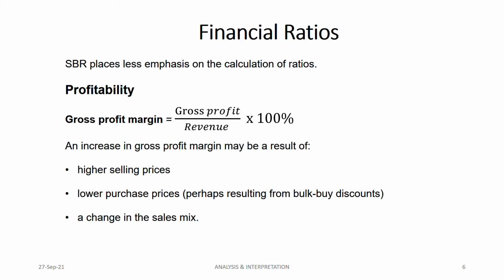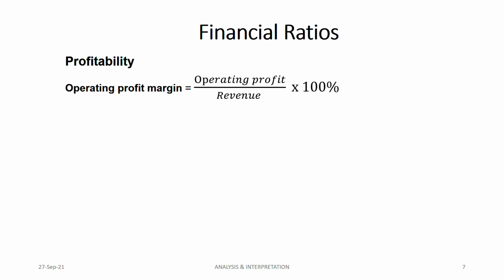And if your gross profit margin reduces, it will be the opposite of these three points. Here it is higher selling price; when it reduces, it will be lower selling price. Here it is lower purchase price; when gross profit margin reduces, it will be higher purchase price. That's it. Just change the word from higher to lower or lower to higher. Now let us go to the second type, which is operating profit margin. It is very similar to gross profit margin, but here it is operating profit divided by revenue.